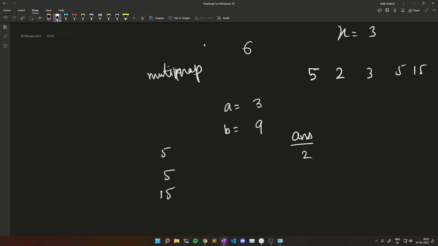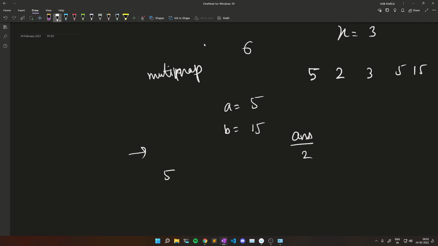Now comes 5, and I have to find 15 in my map. Now I can find that 15 already exists in my multimap, so I can just simply make a pair with 5 and 15. So I won't need to insert 15 in the multimap, because that already exists. So these two make a pair, and they will be removed from the map.